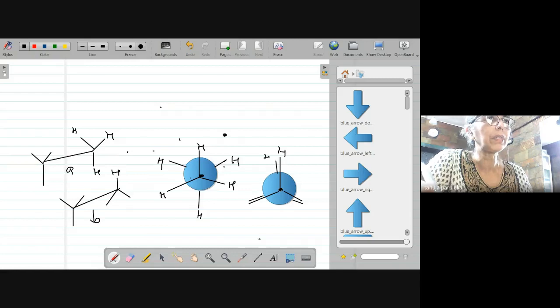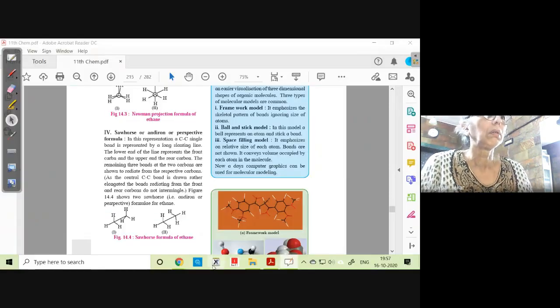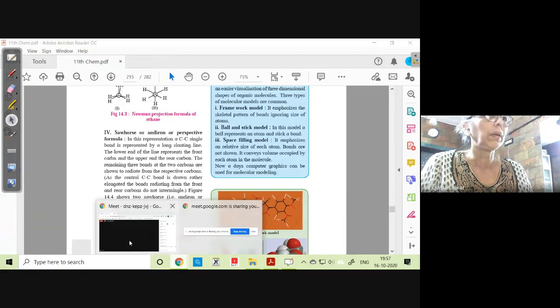Actually, this was the structure of ethane. So I am just putting in all my hydrogen. There, the green color one was small. So this is H. Okay, fine. Now you tell me. Okay. Now tell me